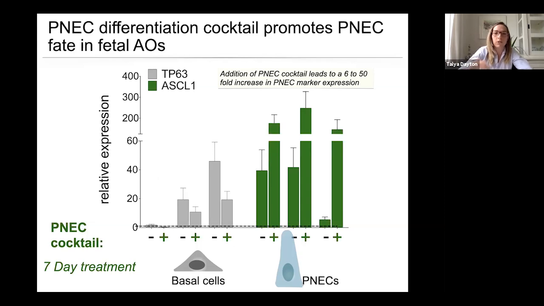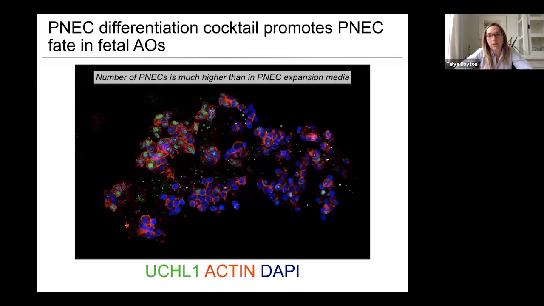And actually, if we do IF staining again for this UCHL1 neuroendocrine marker, again, we can see that whereas before we saw maybe a single PNEC here and there in the organoid, now we see large clusters of PNECs in our organoids, really suggesting that we have been able to identify the conditions that promote differentiation of the progenitor cell towards the PNEC cell fate.